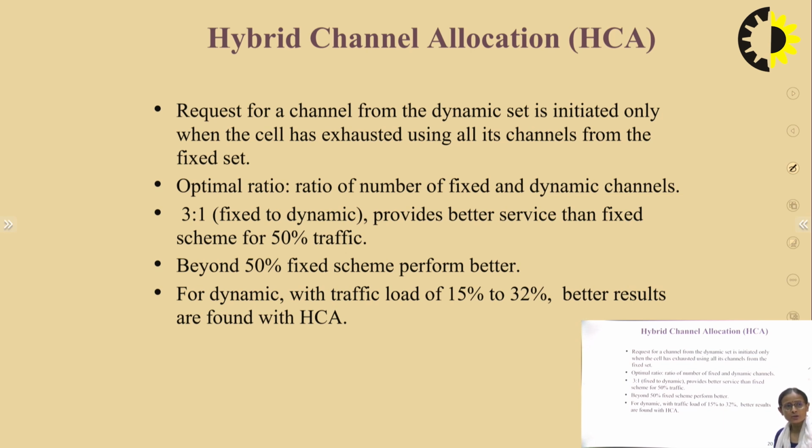What is the optimal ratio, that is, how many channels we reserve for the fixed scheme and how many for the DCA scheme? The general ratio is 3:1, and it has been found that if we follow this ratio, it provides better service than the fixed scheme for up to 50% traffic. Beyond 50%, the fixed scheme performs better, and for the dynamic scheme with a traffic load of 15 to 32%, better results are found with HCA.